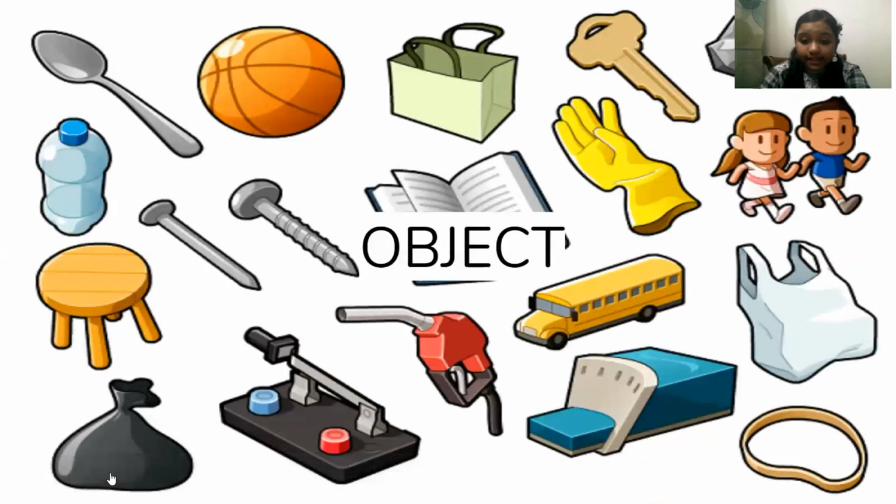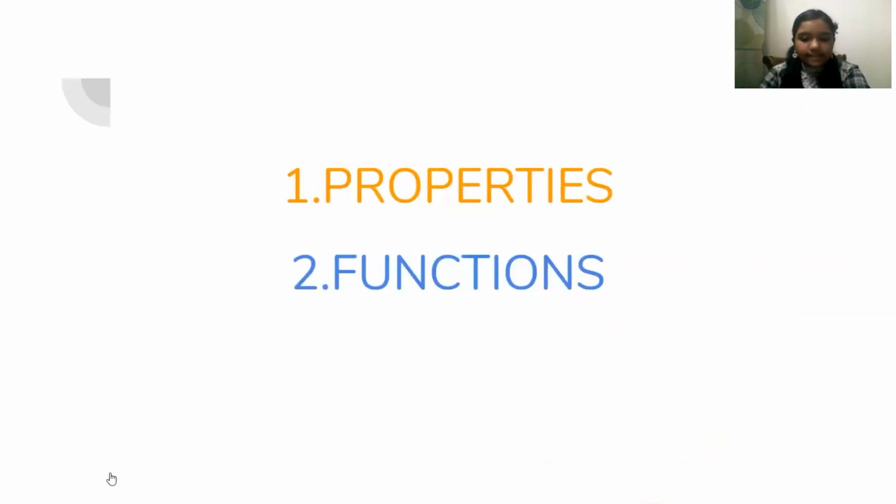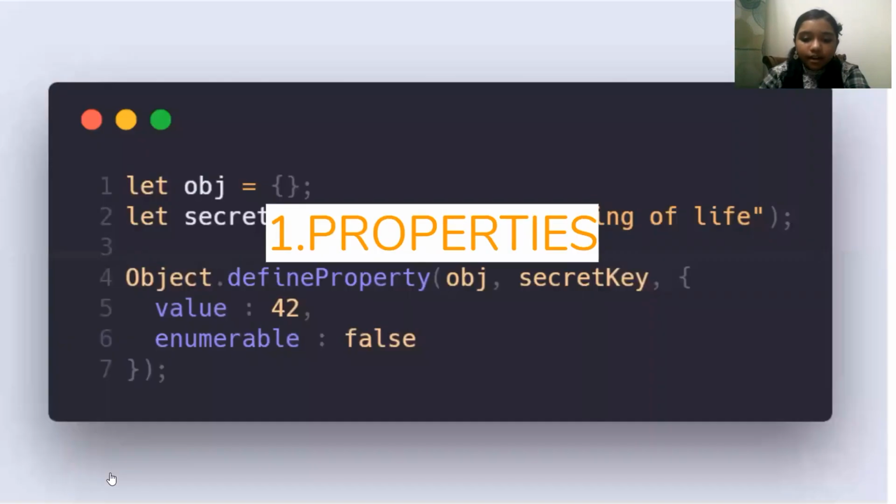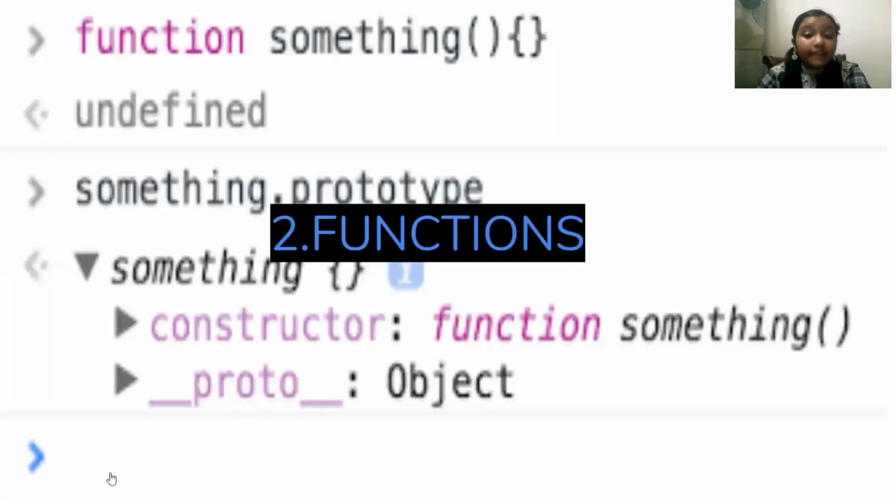An object is an instance of class, but class is just a blueprint. As a developer, we should look at everything as a collection of objects. Every object has two things, and those are properties and functions. Properties are qualities or characteristics of the object, and functions are the actions that the object can do.